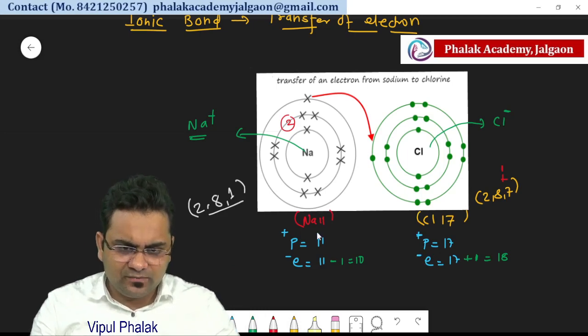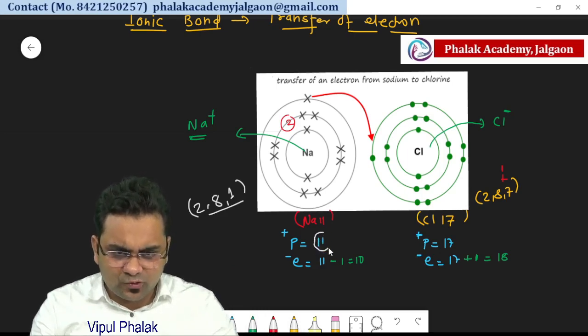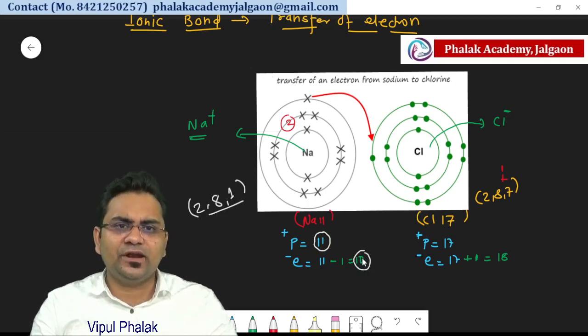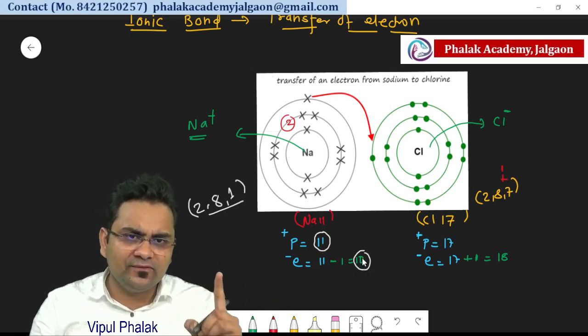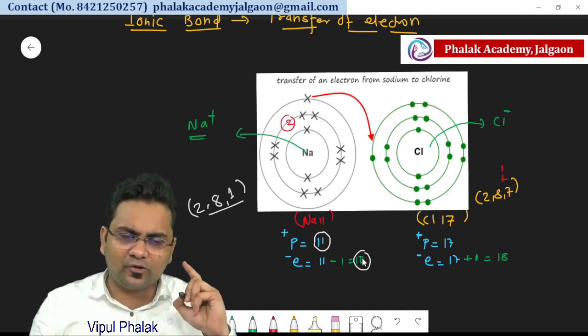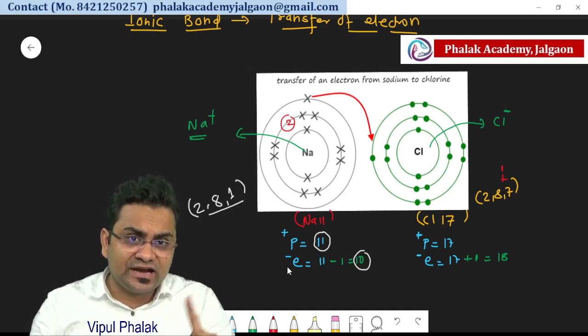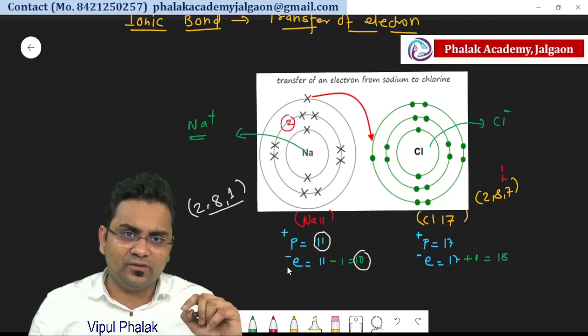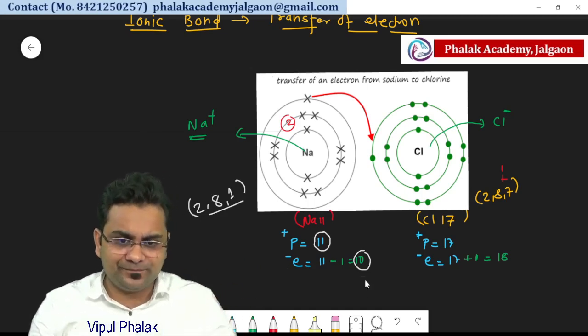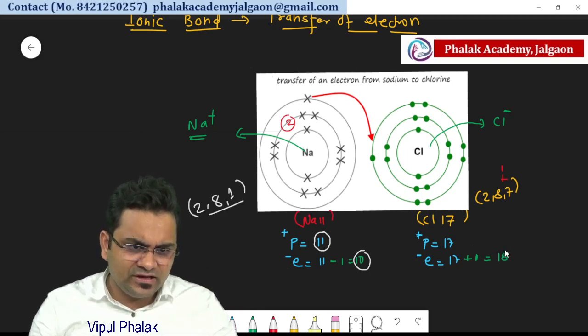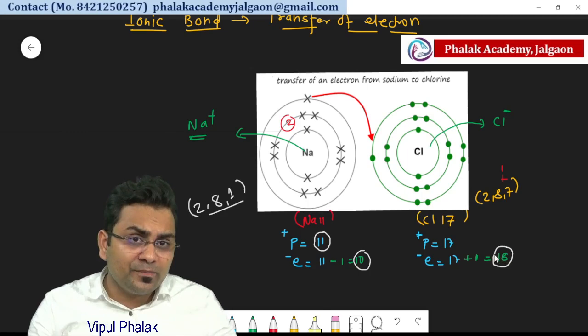In sodium now there are 11 protons and 10 electrons, meaning the number of protons is 1 more than the number of electrons. That means here the positive charge is dominant over the negative. One positive charge is more, and here you can see the number of electrons is dominant over the number of protons.